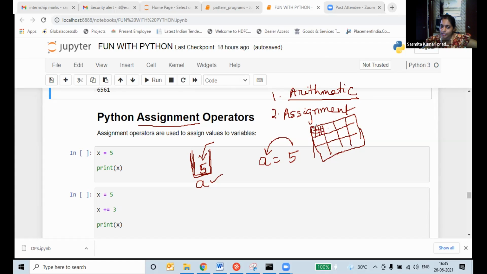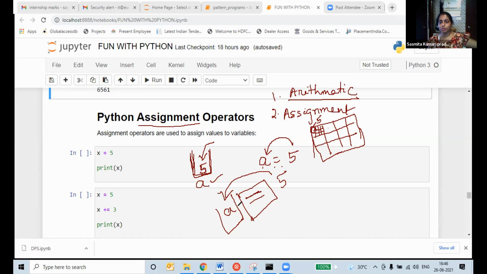So we are assigning one place for A. A is equal to 5. We store the value 5 here. Got it? Everyone understood? Now we assign the value by using the is equal to symbol. Which symbol are we using? Is equal to.